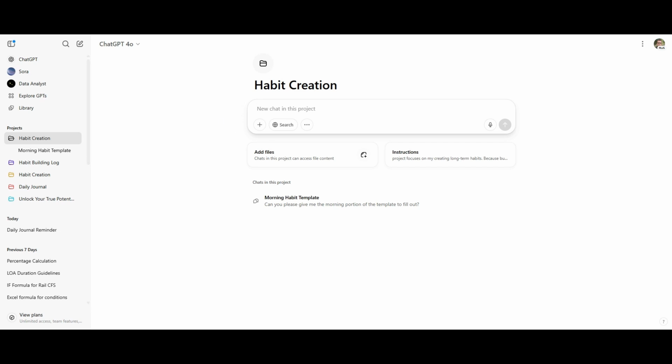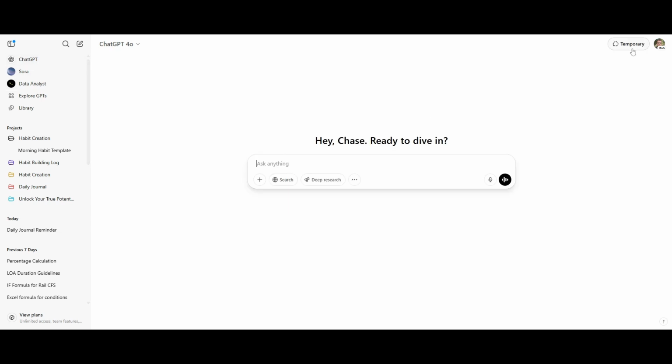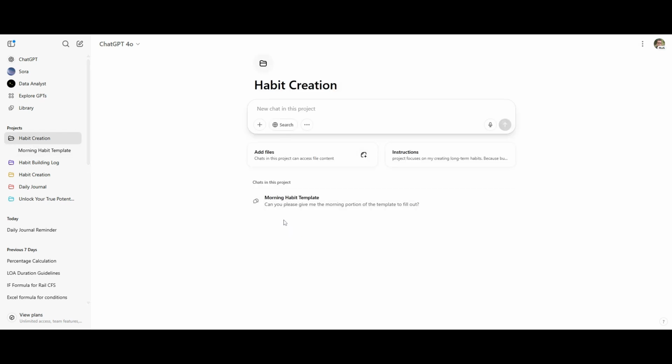Now, if you do not have ChatGPT Plus, totally get it. You can do the same thing where you just copy and paste the instructions in here. Make sure you don't have temporary mode turned on. You want it to learn about you. So sign in, add that template in here, and then you can go ahead and ask the questions here. Again, I just prefer it to be a little more organized, and then you can have different threads, different chats down here if you're creating different habits, or if you're working on different things within a more complex habit. So that is how I use AI to build habits.